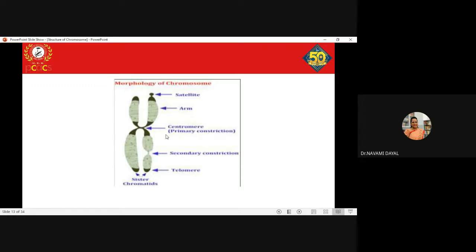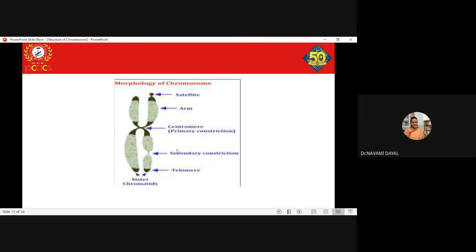Any other additional constriction along the length of the chromosome is called a secondary constriction. Remember, it is not necessary that the constriction is only in the centromeric part. The constriction at the centromeric part is given the term primary constriction, and any constriction additional to this primary constriction, which can occur anywhere along the length of the chromosome, is called the secondary constriction.